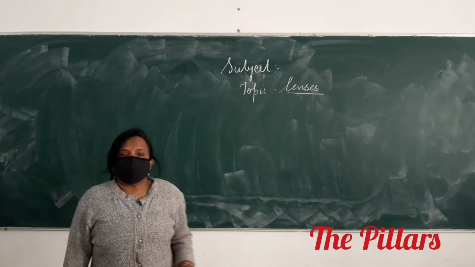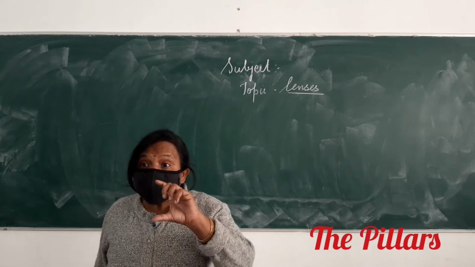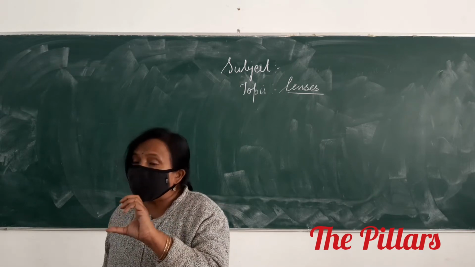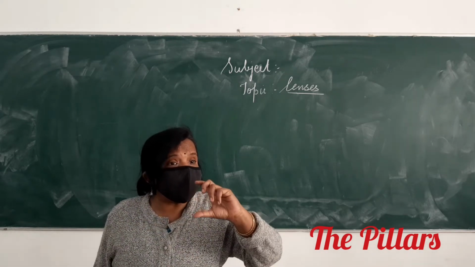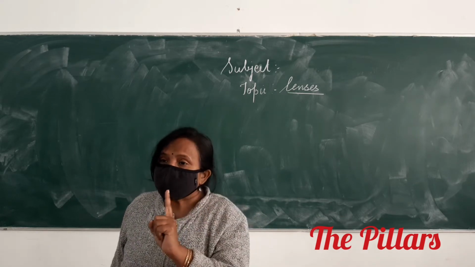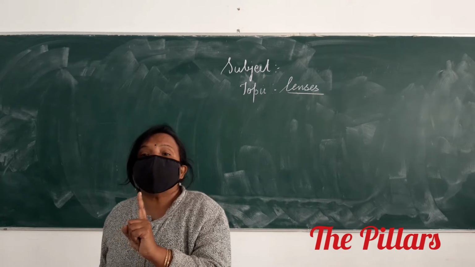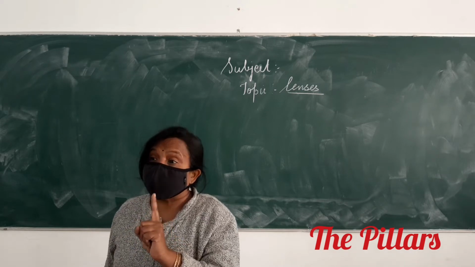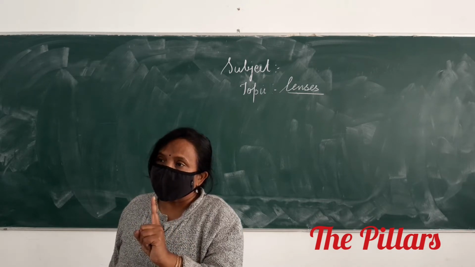A lens is a bounded medium, isn't it? Bounded by what? It's a bounded transparent medium of which one surface is compulsorily spherical. Okay?